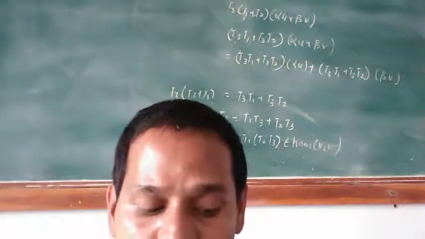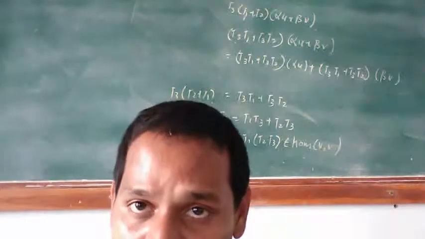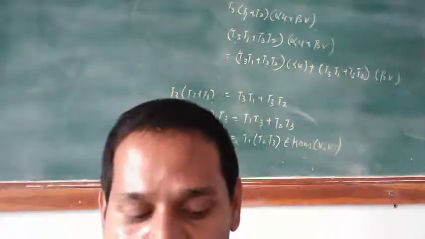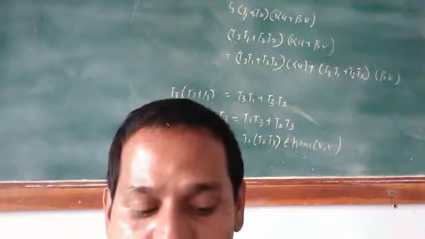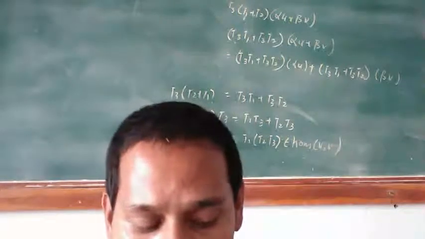That is, if T multiply S is equal to U multiply T is equal to 1, then T is invertible.